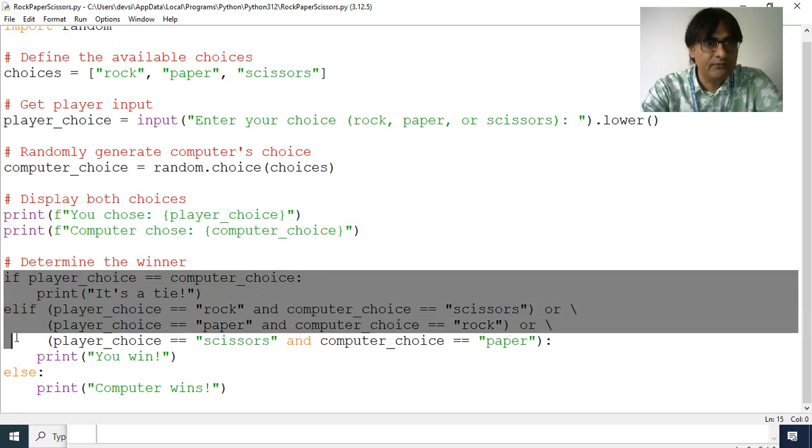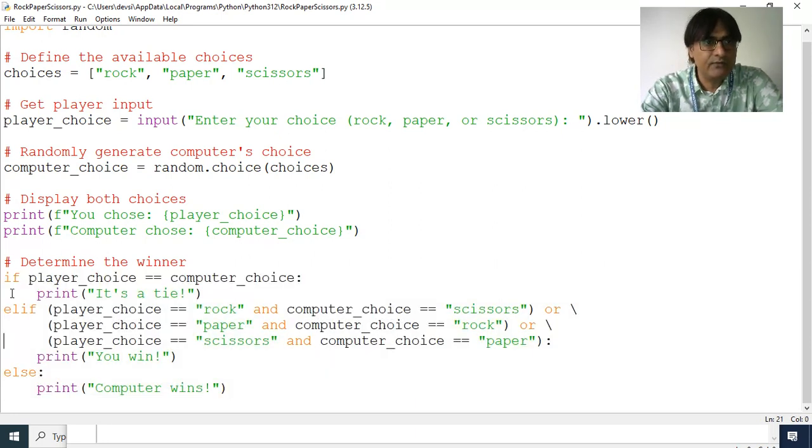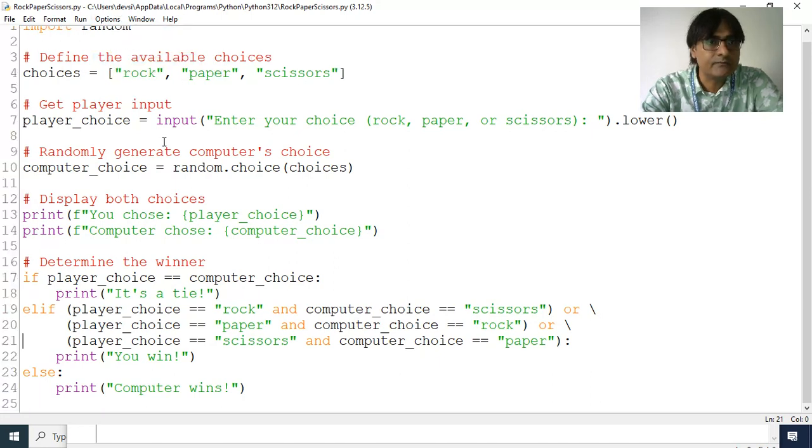So here you can see that we are teaching the concept of if else, how decision making is done. And if you can see in the code, let me show the line numbers. At line number 17, if player choice equals computer choice, we print it's a tie.